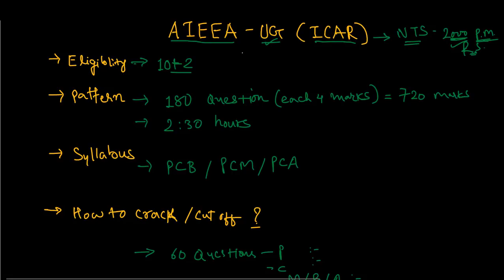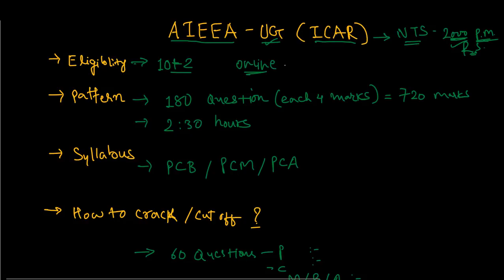First of all, if we talk about the eligibility for this exam, that is 10 plus 2, which means you have completed the 11th or 12th exam. That is the eligibility for this exam. Now this exam is conducted online.